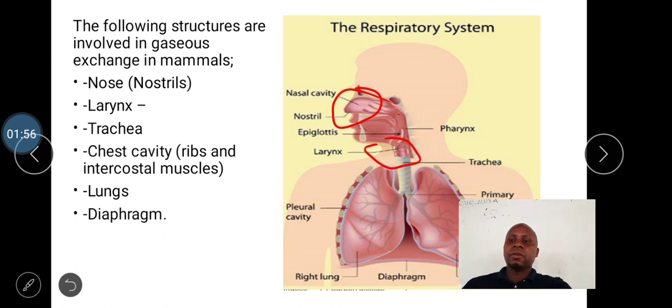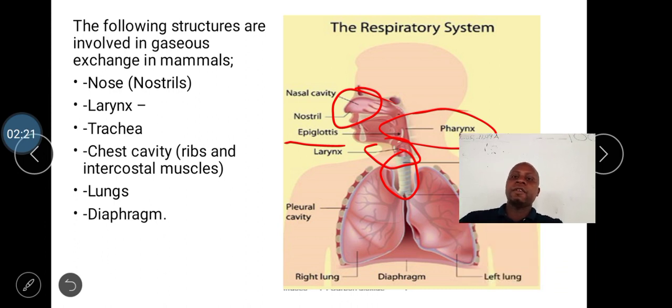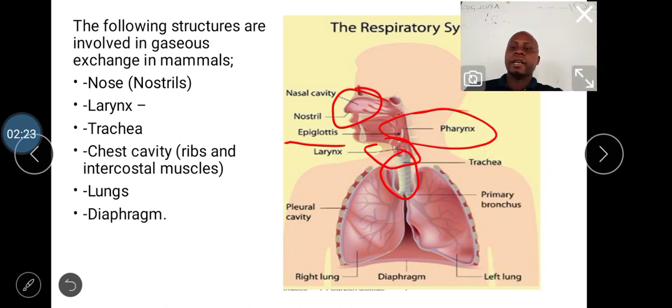Also, the pharynx, and on top of the larynx, we have a flap which is called the epiglottis here. Then the trachea is also another organ which facilitates gaseous exchange. Apart from the trachea, we can also have the chest cavity.